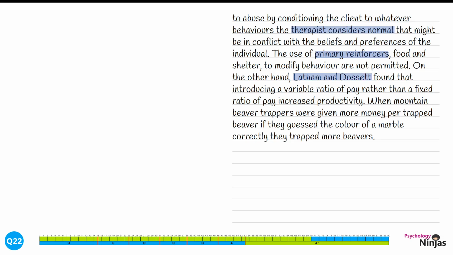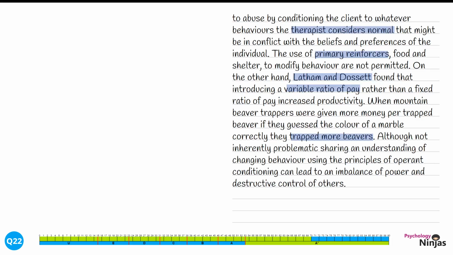The fact that we are using a variable ratio of pay, and that's having an impact on giving more productivity in terms of trapping more beavers, shows the positives of this behaviour modification technique. We now need to link this all together in order to come to a judgment.